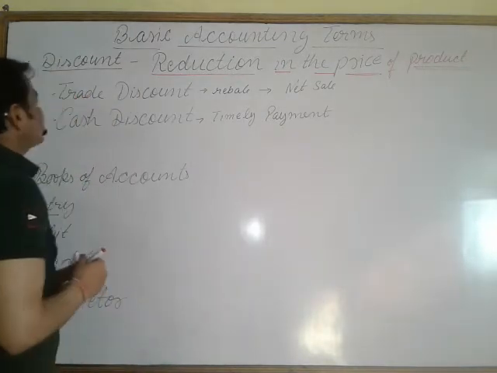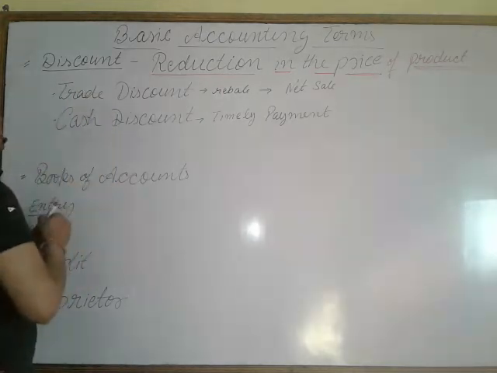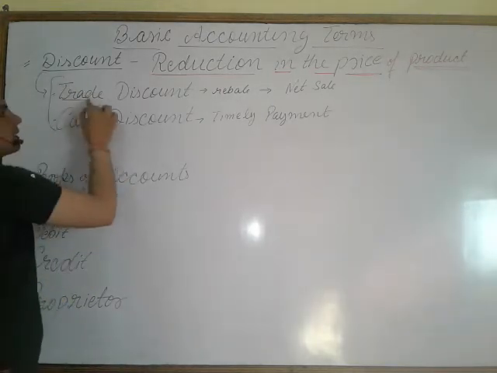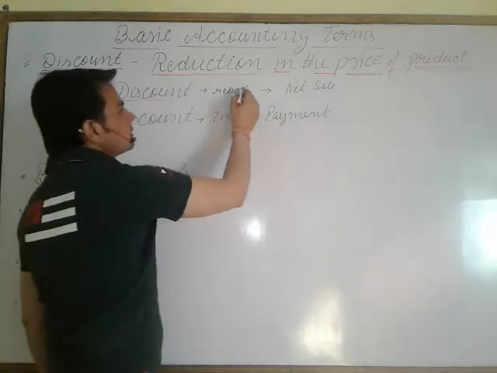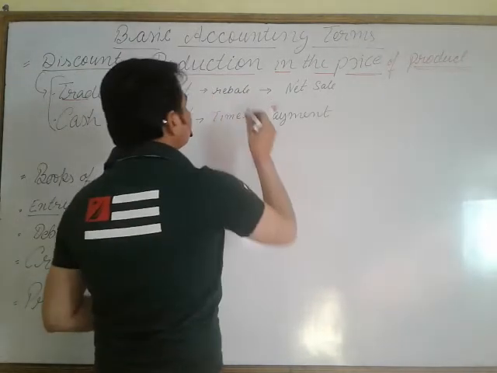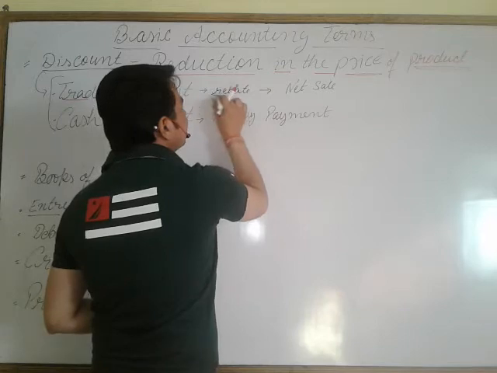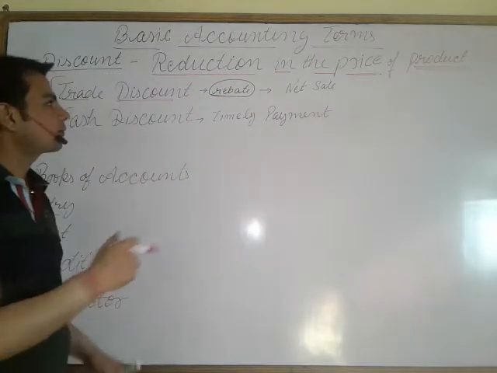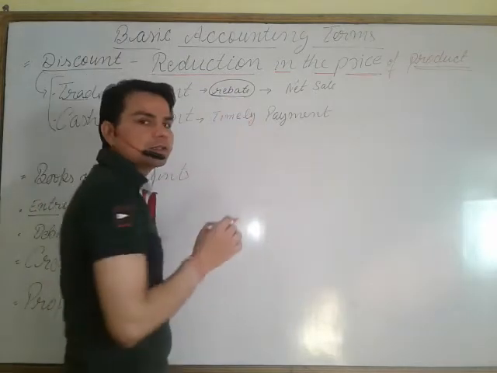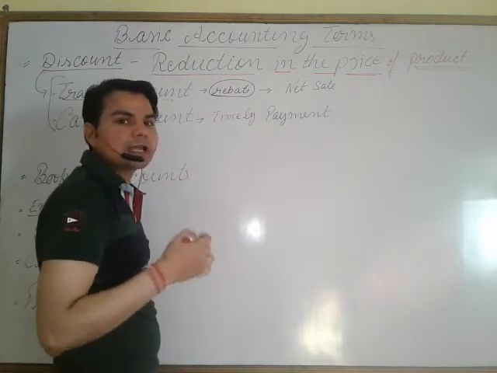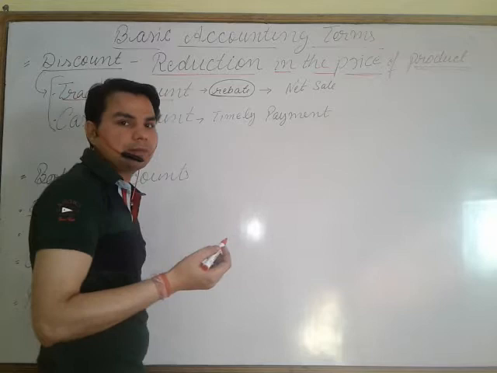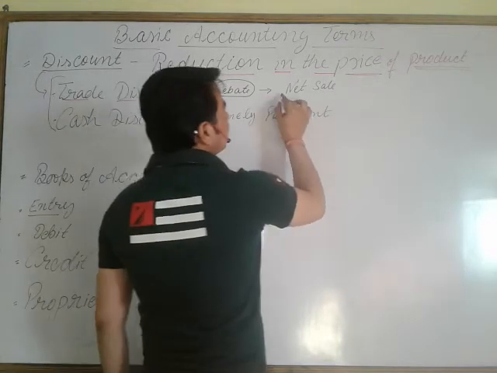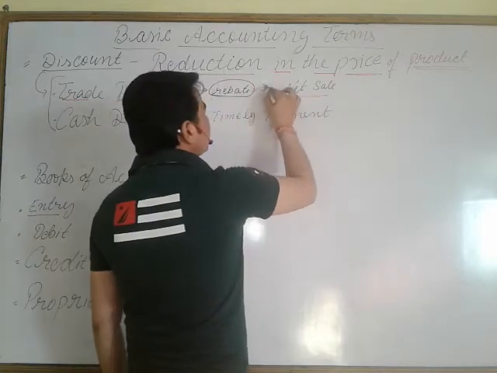Now, when we are talking about the types of discount, here are the two types of discount. First, trade discount. That is the rebate, you can say that is the rebate which is given by the seller to the consumer so that the stock can be sold out and customers can be attracted to purchase the product. Why? We are learning it carefully.